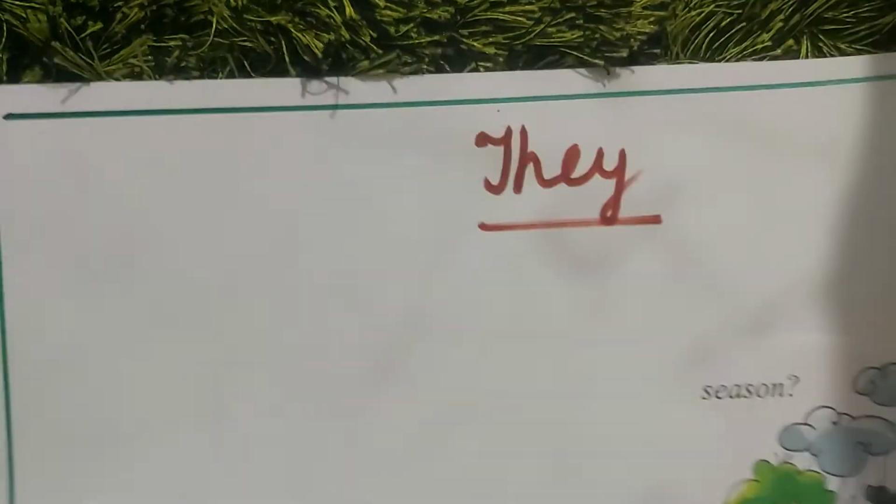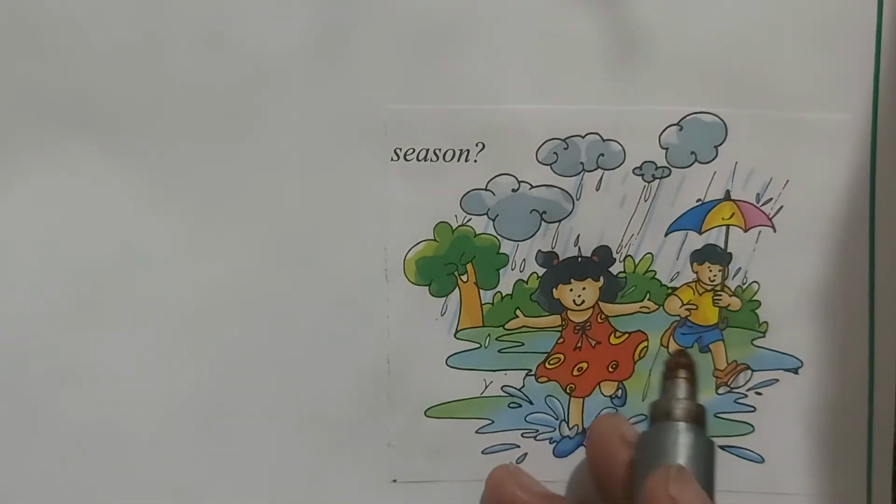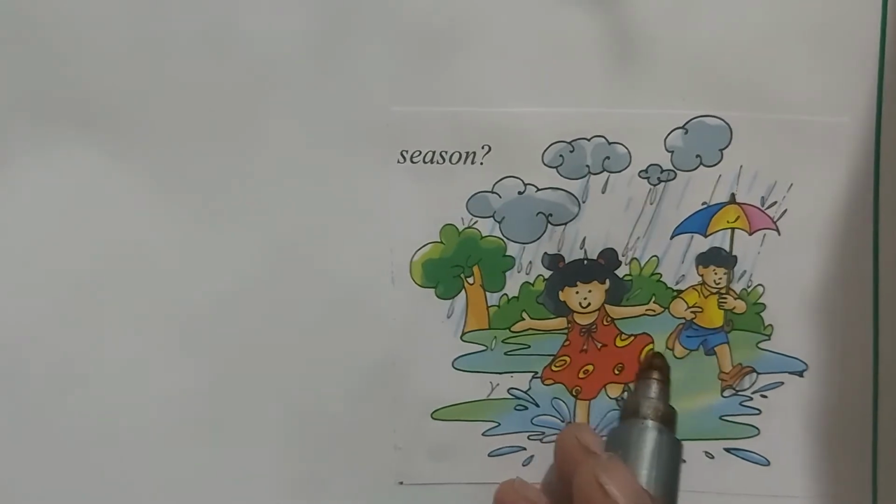Now comes they. Now in this picture, see, one girl and one boy are playing in the rain. Okay.